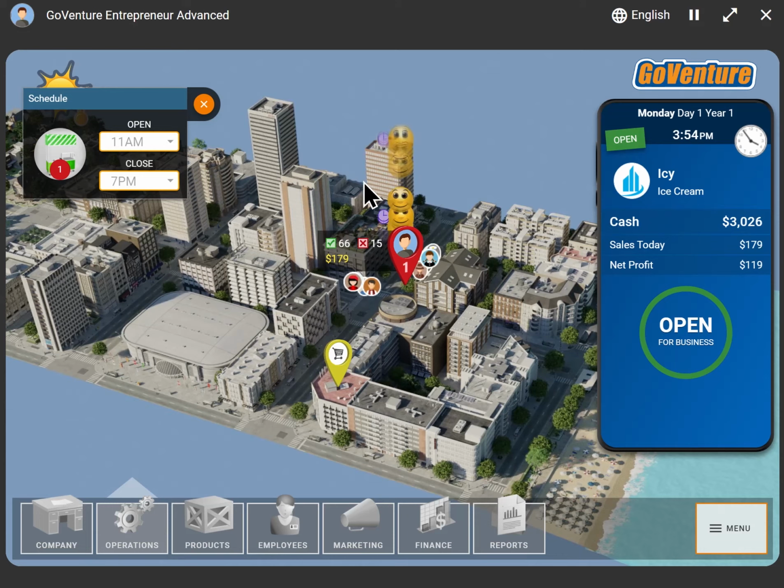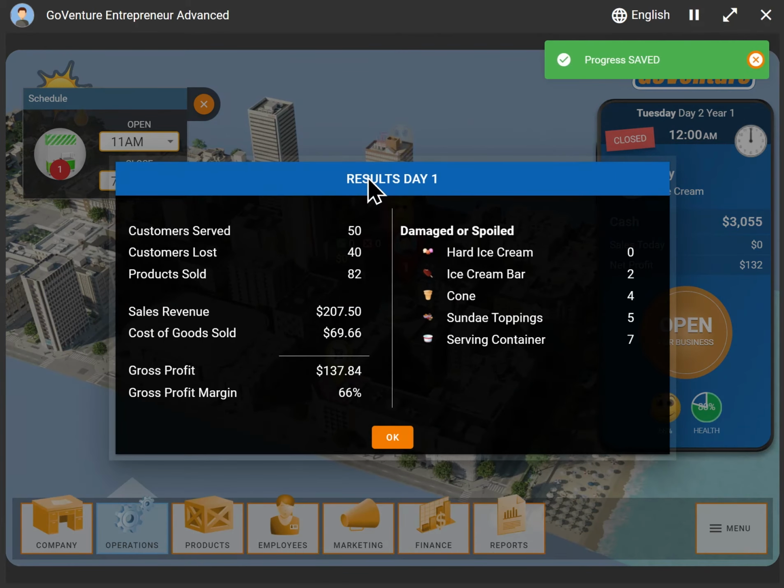So an icon that appears on the left-hand side of the emoji is something that's negative. It's a negative feeling. And something that appears to the right is a positive feeling. Now, we're not getting a lot of positive feelings here so far, but I can see things like this little purple clock, which tells me my service is too slow. This is all in the user guide, by the way, where you can find out more information about this.